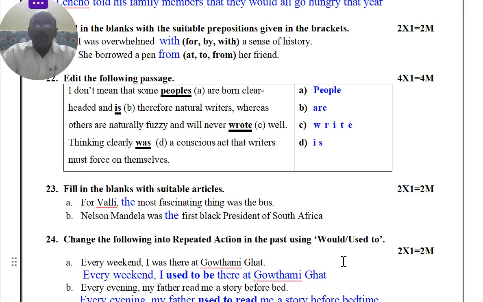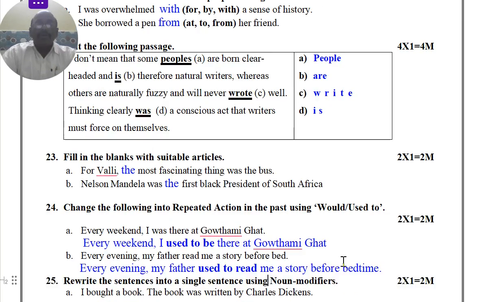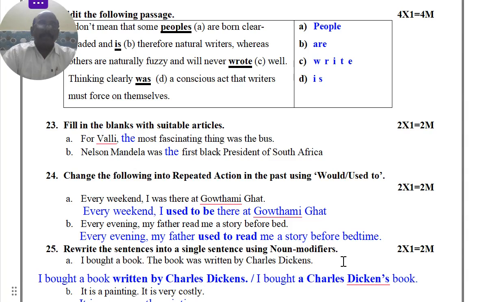Next, it is coming to would to or used to. Yeah, I used to be means once upon a time I used to be that, now not that. It is coming. That would means you can use for something, saying I would do that like this also you can take.